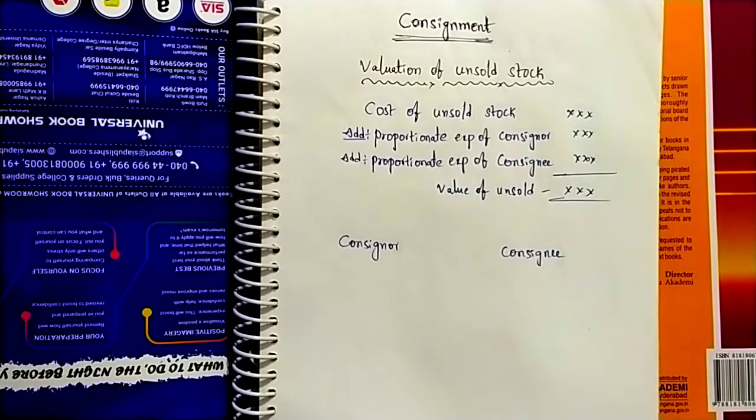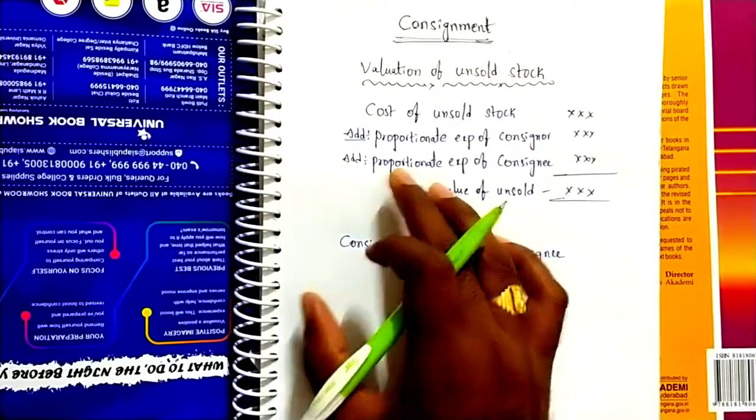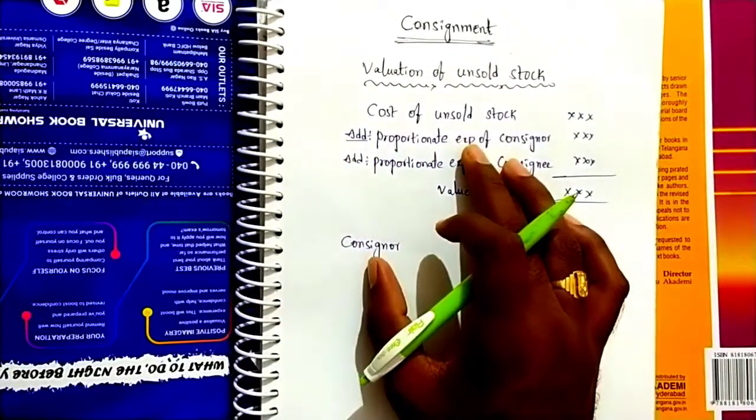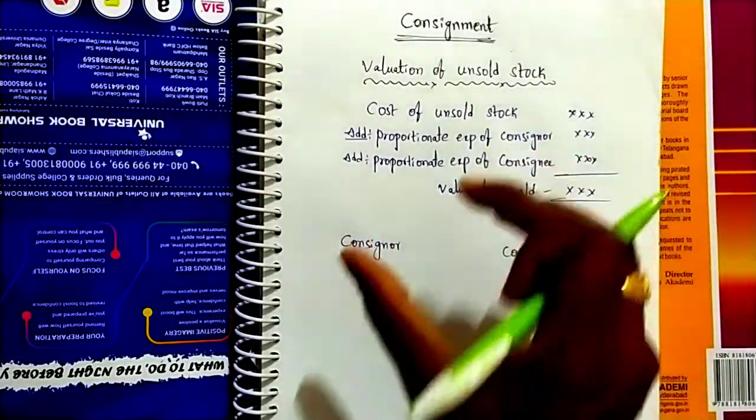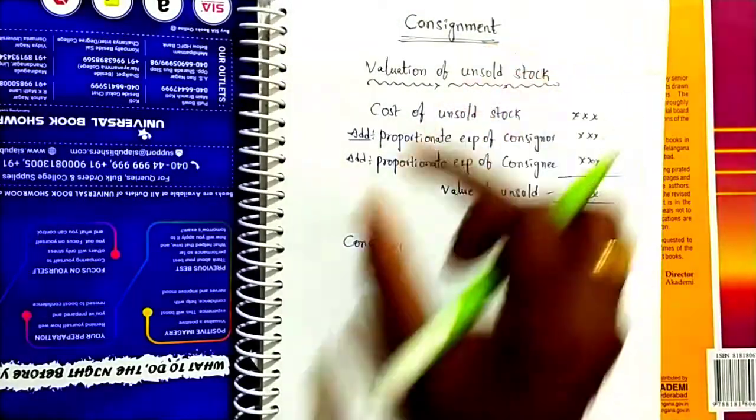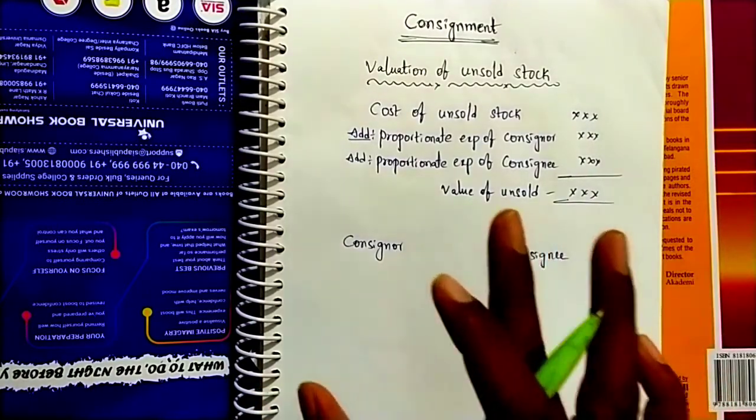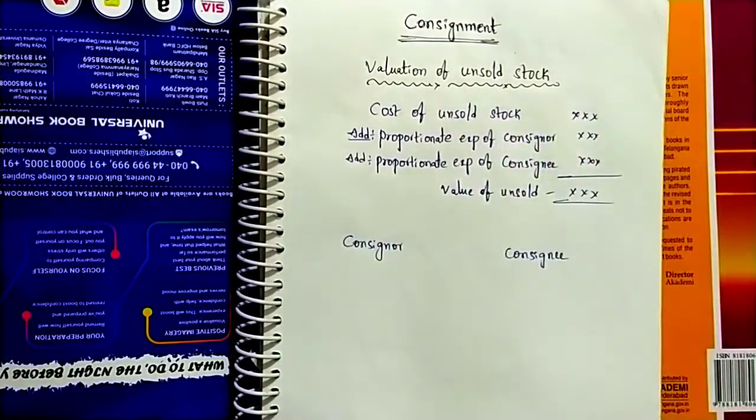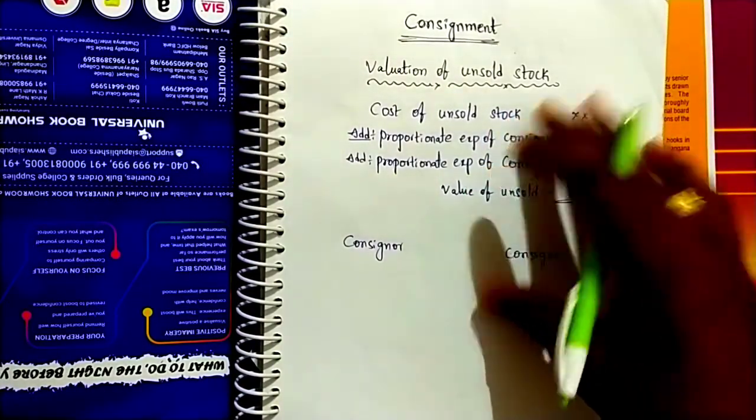Today I am going to explain about valuation of unsold stock in consignment business. At every end of the accounting period, the unsold stock should be valued properly. Then only we can know the actual profit in consignment. Otherwise, we can't find out the actual profit in consignment business. Sometimes unsold stock may be there or may not be there. In case of unsold stock, we have to find out like this.